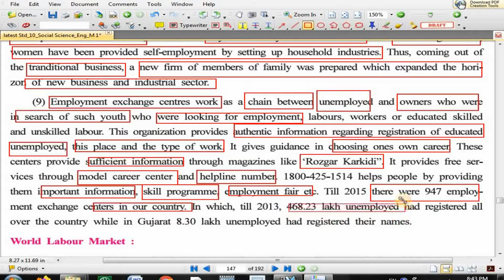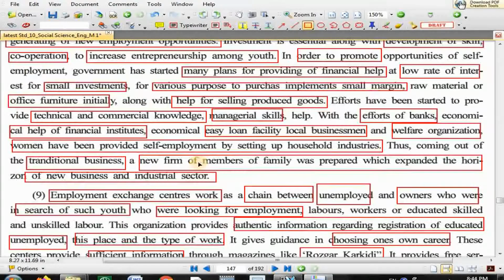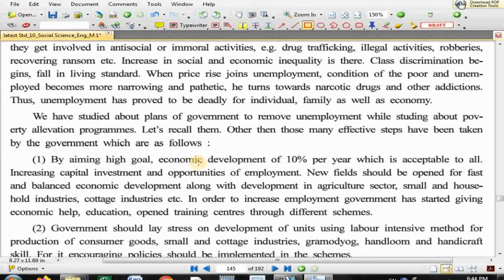468.23 lakh unemployed had registered. They are educated but unemployed, all over the country, while in Gujarat 8.30 lakh unemployed had registered their name to get a job. So these are the effective steps we discussed to